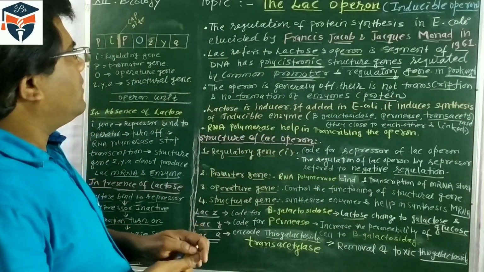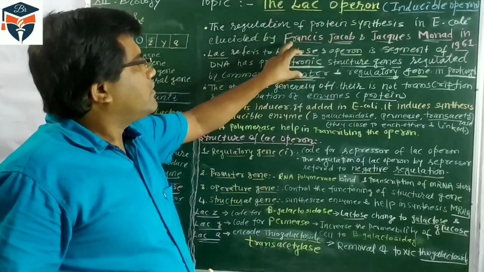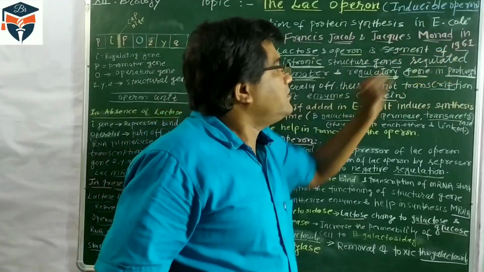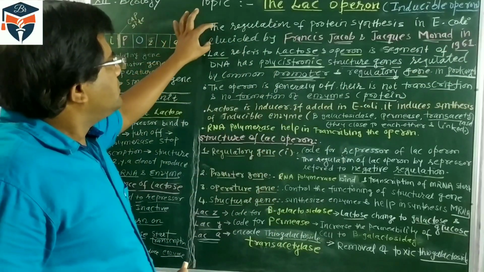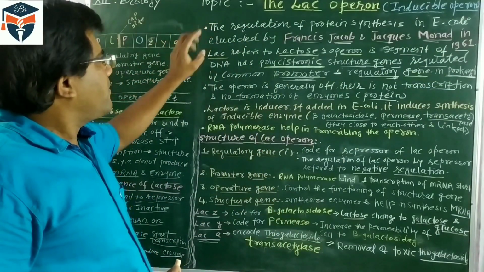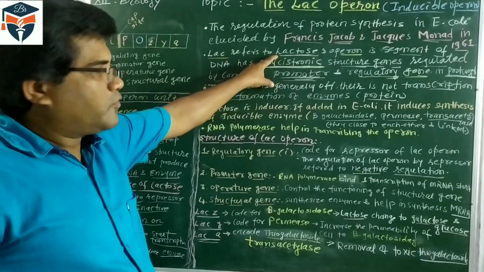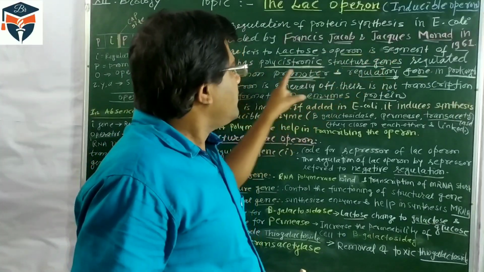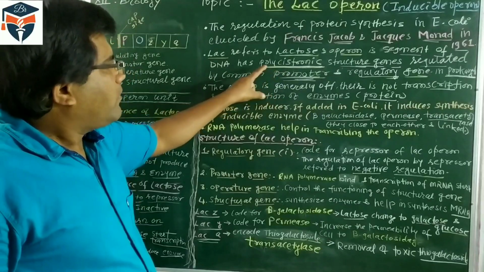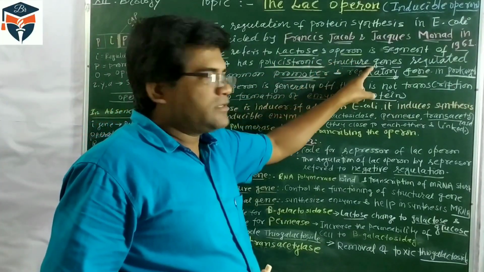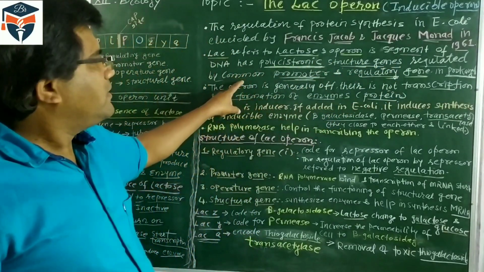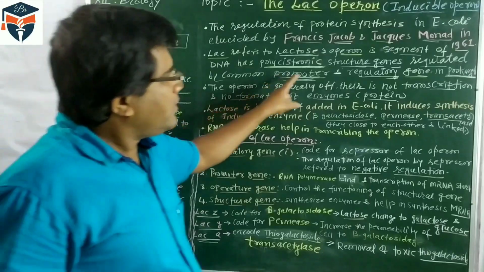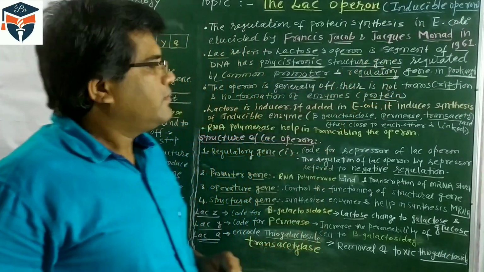So we should remember the lac operon model was given by Jacob and Monod in 1961, and this is regulation in prokaryotes. Lac refers to lactose, and operon is a segment of DNA with a polycistronic gene structure regulated by a common promoter and regulatory gene.